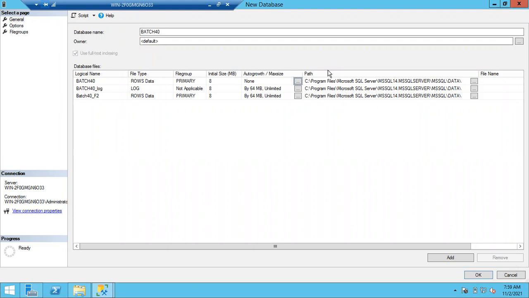The log file is helpful to store the data temporarily. For example, I'm inserting 20 GB of data. I cannot suddenly write 20 GB of data to the data file, right? So the 20 GB of data will be stored inside your log file, and slowly it will go to your data file. Until the write operation is completed in the data file, the transactions will be stored in your log file. Once the data is completely committed, that action is called commit. Committed means saving the data permanently.